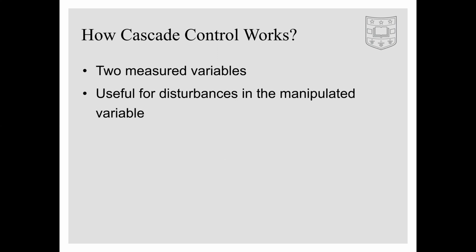Here it is important to note that cascade control relies only on feedback systems, which reduces its complexity, allowing the control system to be more reliable and less costly to implement and maintain. Now let's go through an example that details how a cascade control system can be implemented to help us understand how it works.